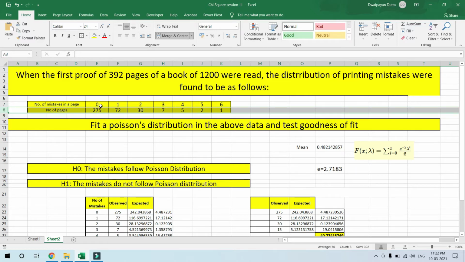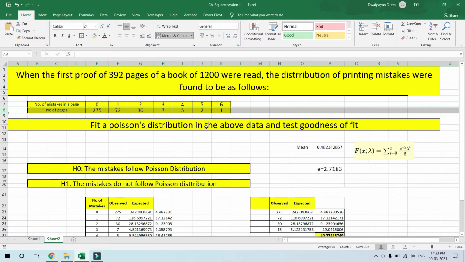275 pages have 0 mistakes. 72 pages have 1 mistake. 30 pages have 2 mistakes. 7 pages have 3 mistakes. 5 pages have 4 mistakes. 2 pages have 5 mistakes, and there is 1 page which has 6 mistakes. We are asked to fit a Poisson distribution to the above dataset and test the goodness of fit.